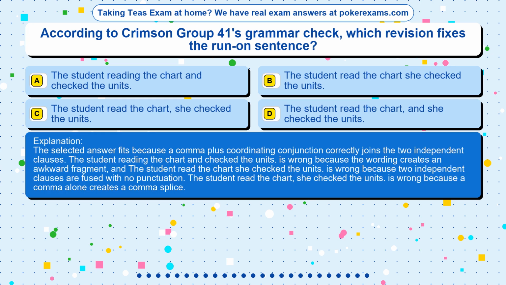The selected answer fits because a comma plus coordinating conjunction correctly joins the two independent clauses. The student reading the chart and checked the units is wrong because the wording creates an awkward fragment, and the student read the chart, she checked the units is wrong because two independent clauses are fused with no punctuation. The student read the chart, she checked the units is wrong because a comma alone creates a comma splice.